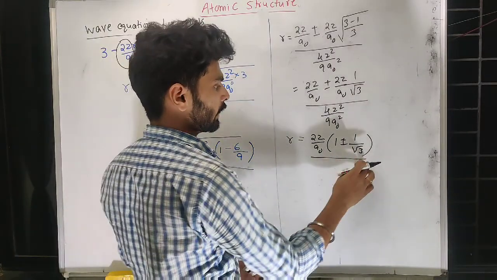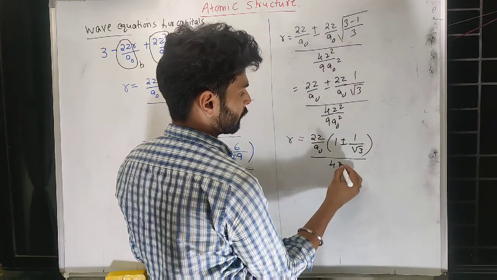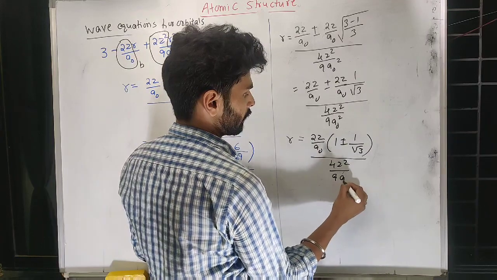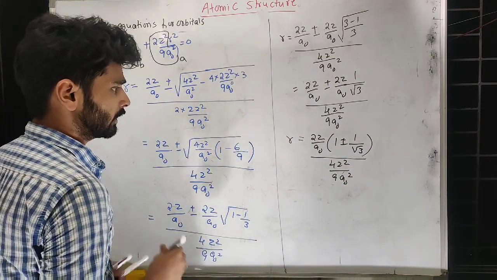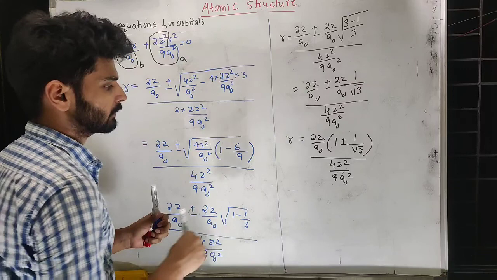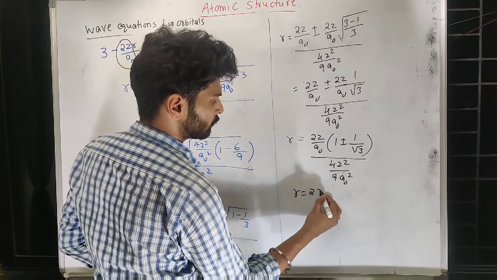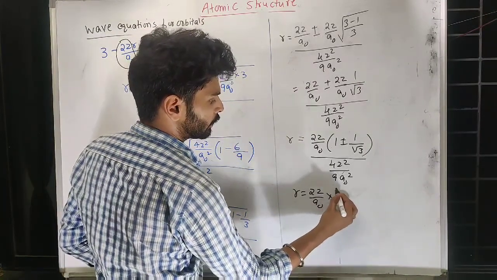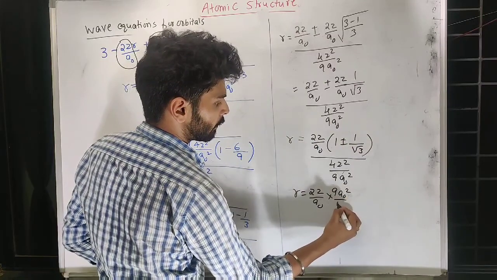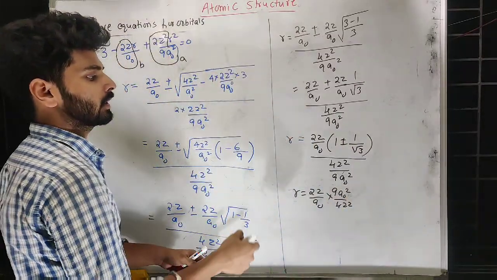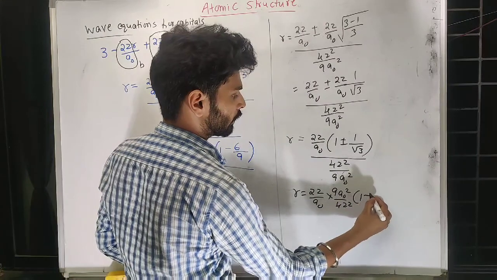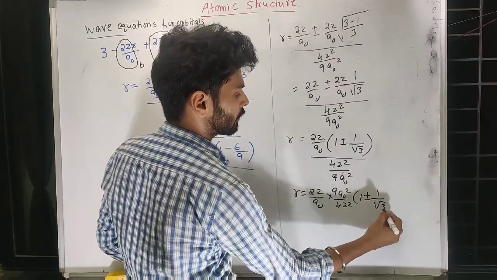4z square upon 9 a naught square. So I can multiply that, otherwise let me keep it here itself. Now one z will cancel, otherwise let me just rearrange that. So 2z upon a naught into 9 a naught square divided by 4z square. When I take it up, it will be reversed. 1 plus or minus 1 upon root 3.